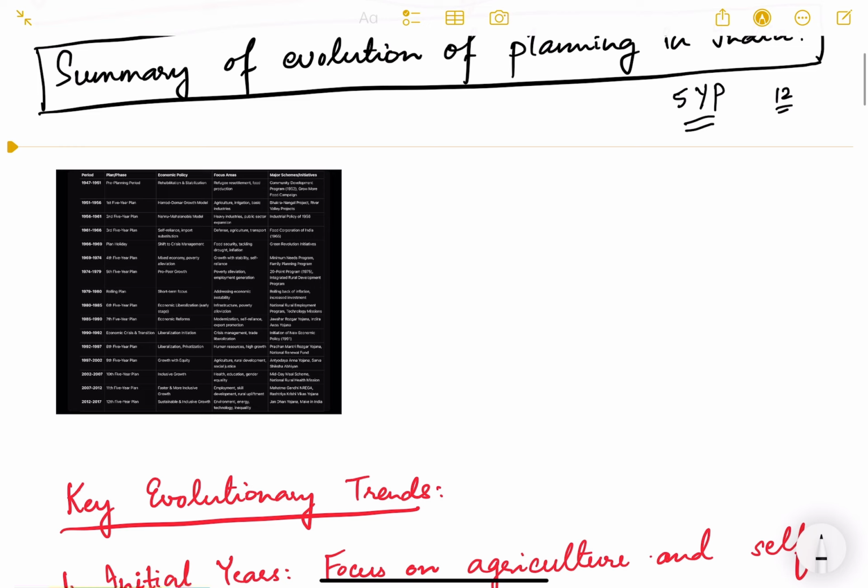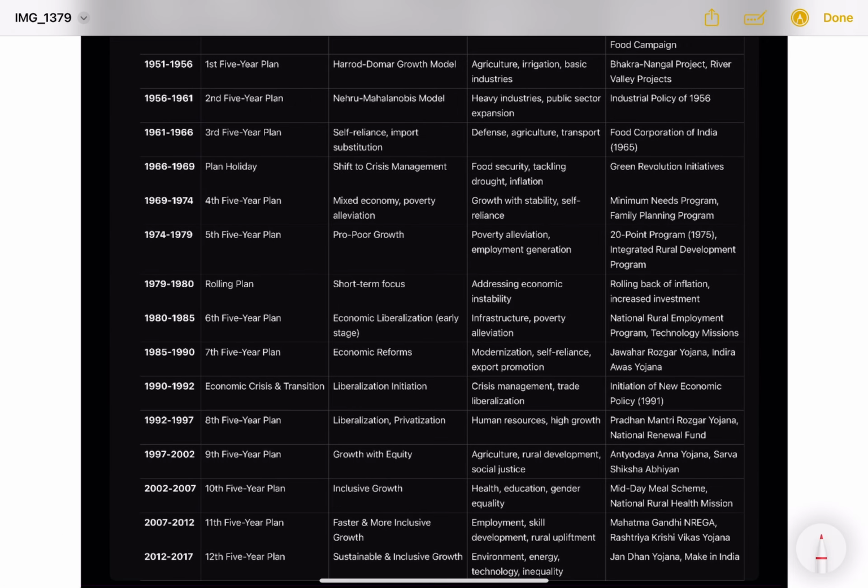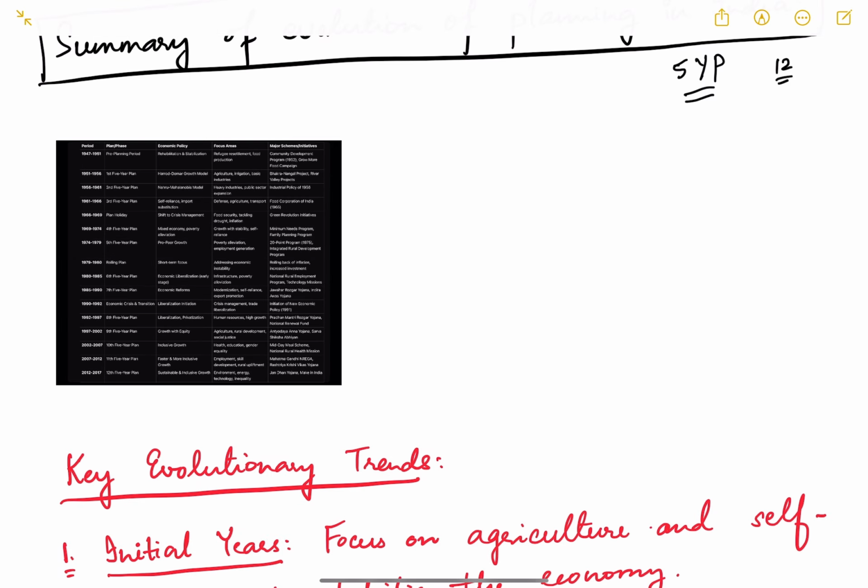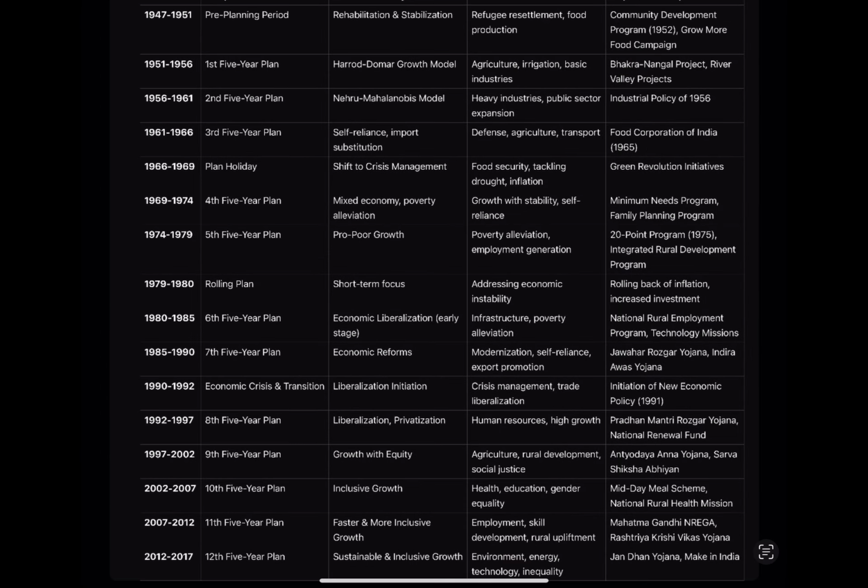So this is a table that I have created. I'll just expand this table so that you can see. In this table I have shown the various years, and also what was the economic policy in brief, what were the focus areas, and what were the major schemes. This is a summary of everything that we studied in the last 4-5 videos. You may want to take a screenshot of this for your own reference. We'll very quickly go through this.